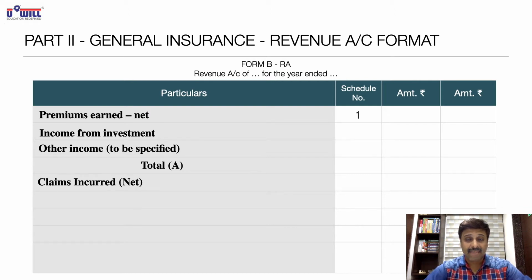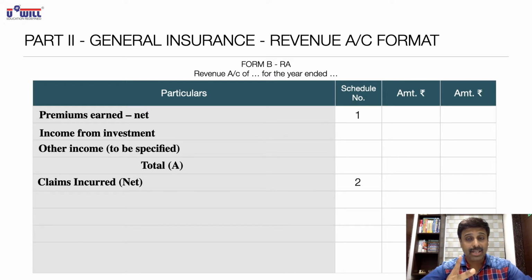So all of you write down claims incurred net. Okay, write down this in your notebook. Very first item in the second part of general insurance revenue account will be claims incurred net. That we will make as per schedule number 2.